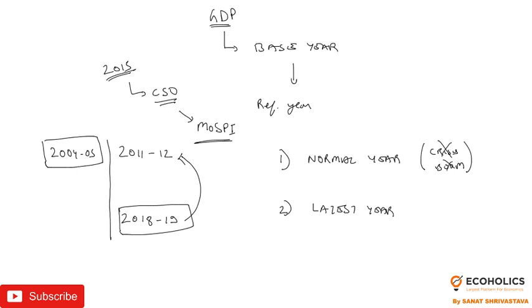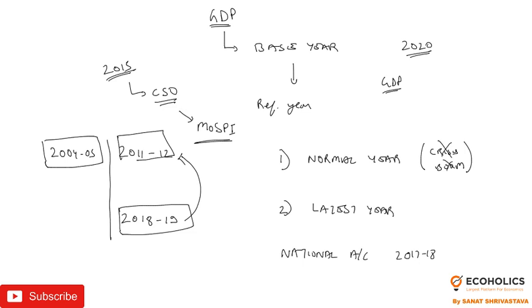In the next few months, maybe early 2020, CSO proposes to replace the GDP base year from 2011 with a new base year, with the new set of national accounts of 2017-18. So they are about to change this base year.